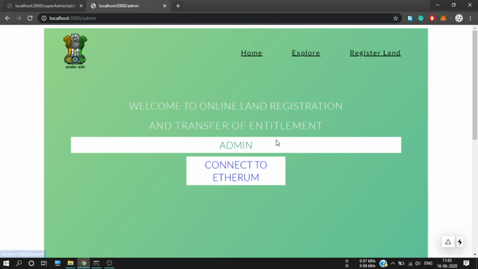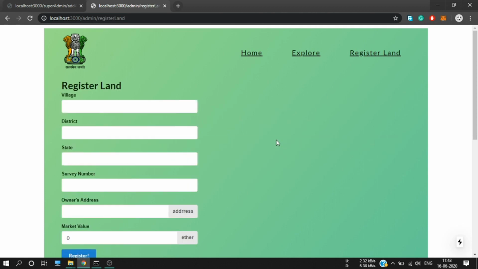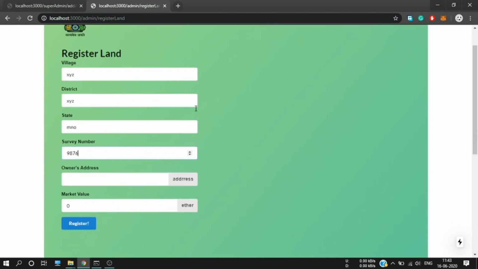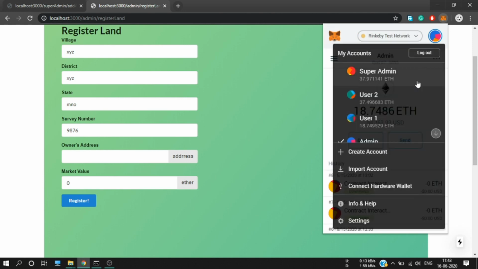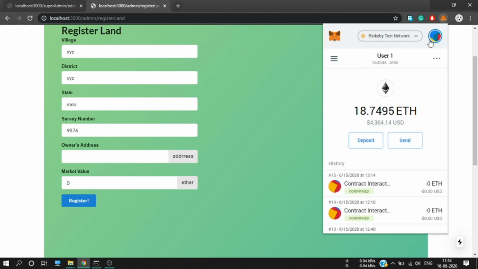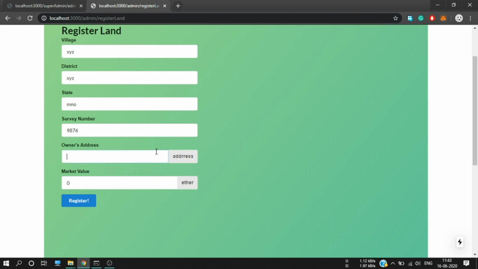So now let's register a land. Village. Admin can only register the land for which he or she is admin. So he was an admin for village XYZ, state MNO. Let's give it a survey number of 9876. Now owner address, let it belong to user number 1. Copy it and switch back to admin. Owner address, and now let its market value be 6, and I am going to register this land.